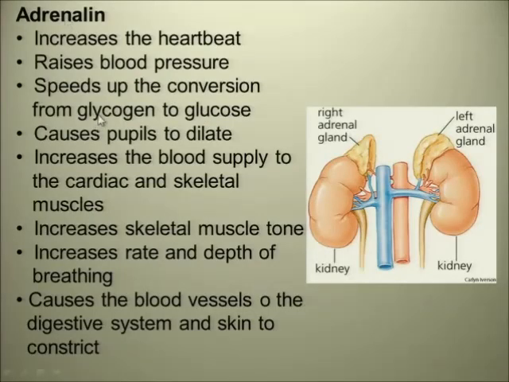So a nice short question, an ABC type of question: which hormones convert glycogen to glucose? And then they ask adrenaline and something, or adrenaline and thyroxine. So remember, adrenaline and thyroxine have nearly the same functions.